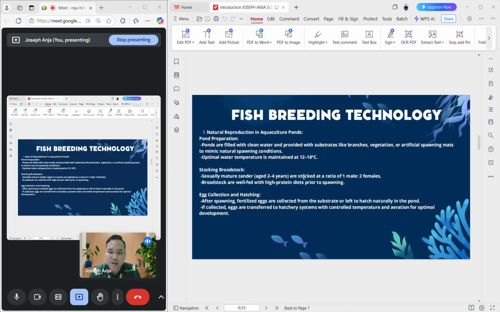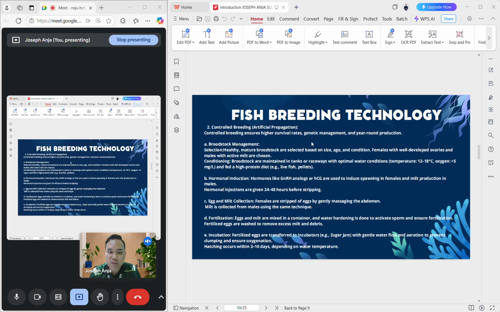By fish breeding technology, we can include firstly natural reproduction in aquaculture ponds, which is where we can do pond preparations, stocking broodstock, and egg collection and hatching. Secondly is controlled breeding, which is artificial propagation. It can control breeding, ensure higher survival rates, genetic management, and year-round production.